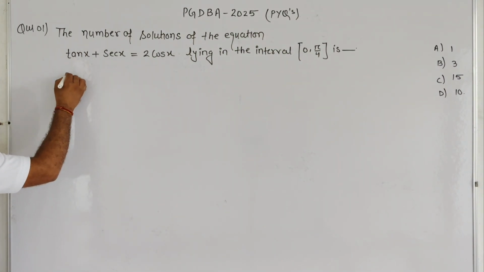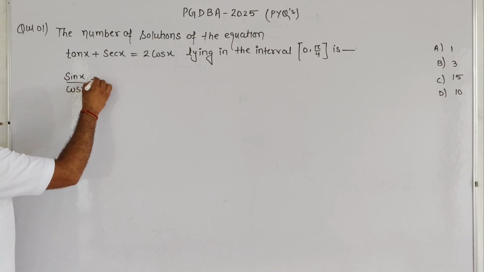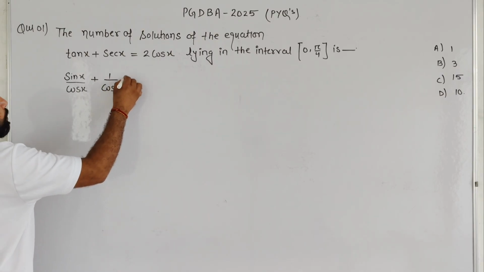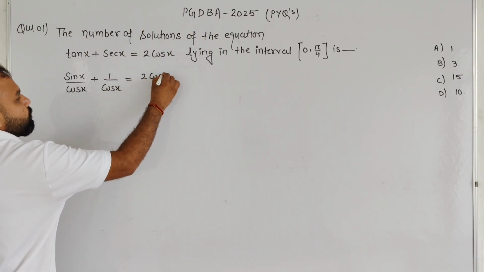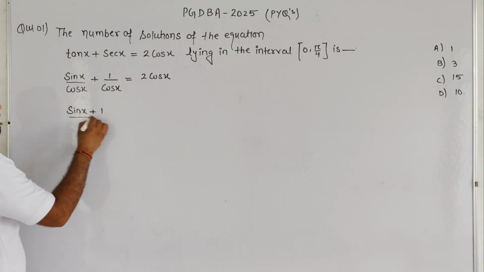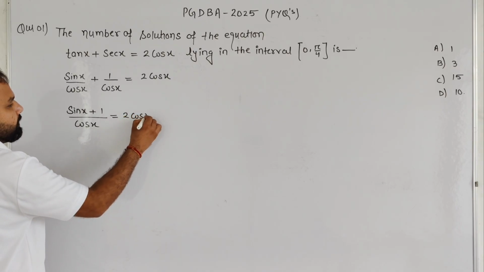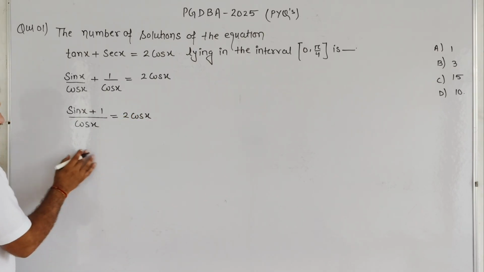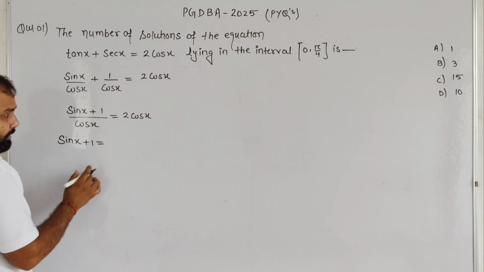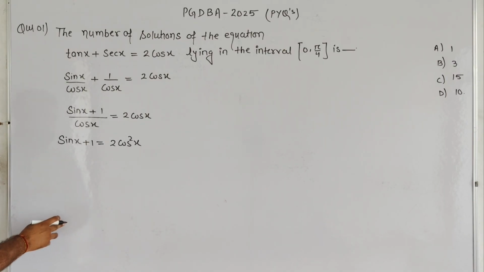We know very well that tan x can be written as sin x upon cos x, and in the same way sec x is written as 1 upon cos x, and this equals 2 times cos x. Taking LCM, we get (sin x plus 1) divided by cos x equals 2 times cos x. After cross multiplying, we get sin x plus 1 equals 2 times cos square x. Got it, students?